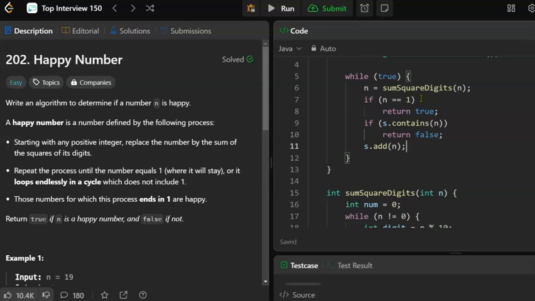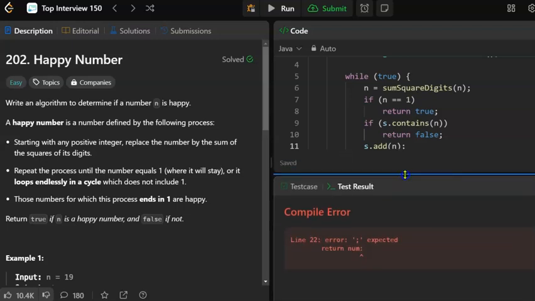I'm wondering if this is going to complain that like all the paths don't have a return, but let's try it and see what happens. Compile error. What is it?